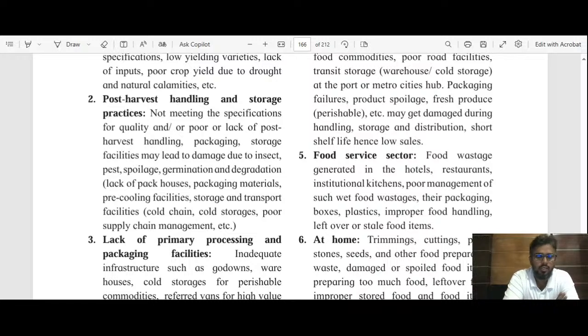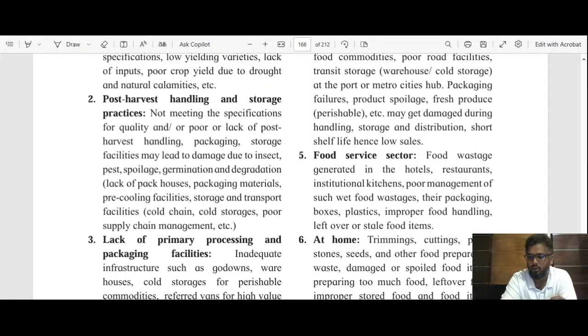Okay, I was talking about the reasons for losses. The first point was agricultural production: due to the attack of insect pests, diseases, or due to natural calamities, due to use of low yielding varieties, or not adopting the proper quality specifications, there may be generation of waste. Okay, there may be low production. Then second point was post harvest handling and storage practices.